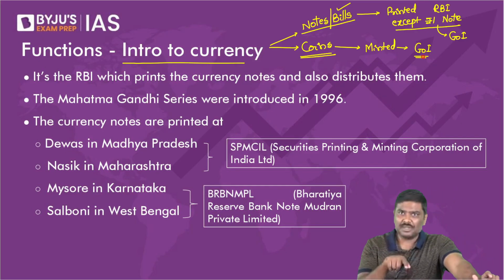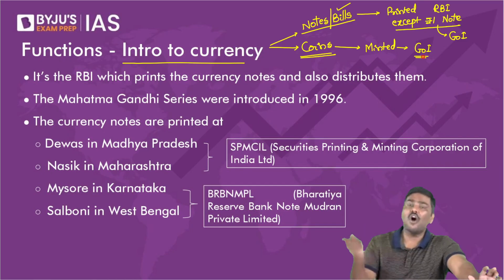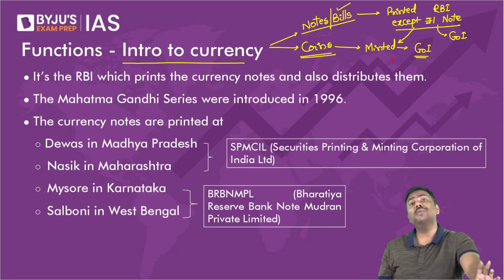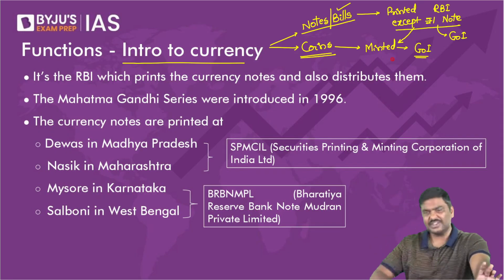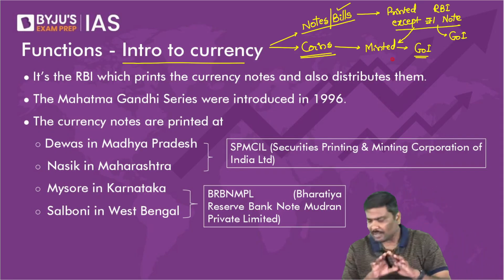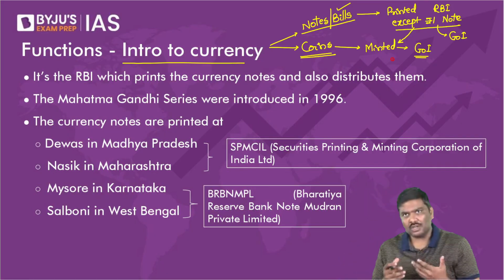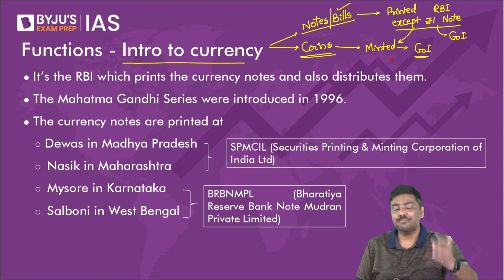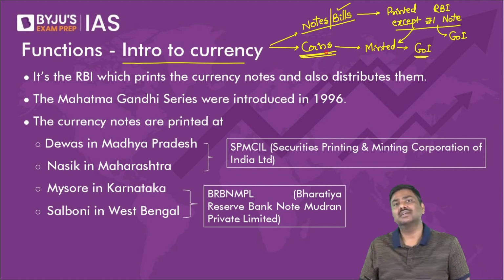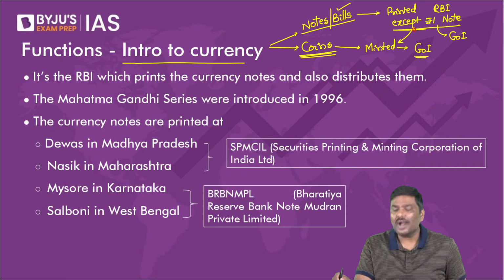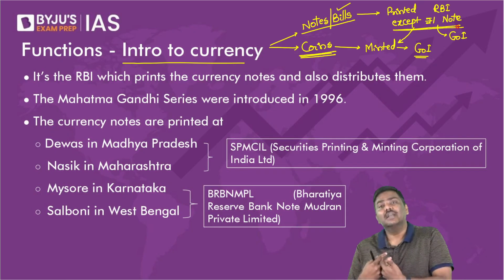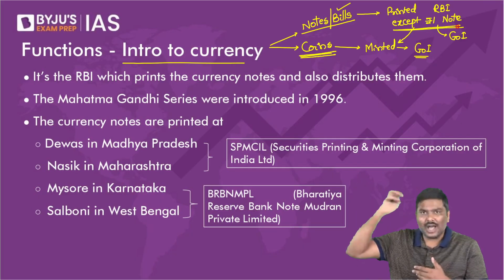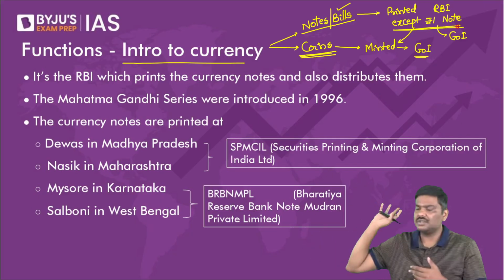And remember this point, for all purposes, 1 rupee note is counted as 1 rupee coin. I'll repeat the statement here. For all the purposes, the 1 rupee note is not counted as a currency note. It is counted as a part of coins. And that is the precise reason why 1 rupee note is printed by Finance Ministry and then given to government, then given to RBI for distribution purposes.